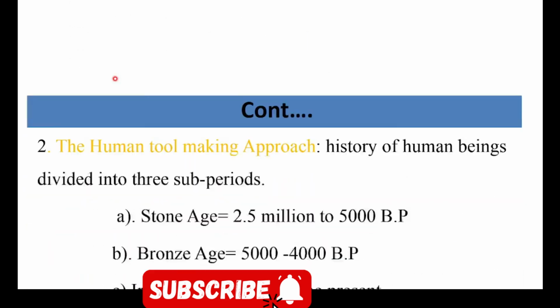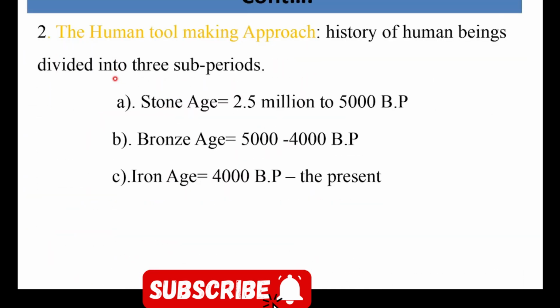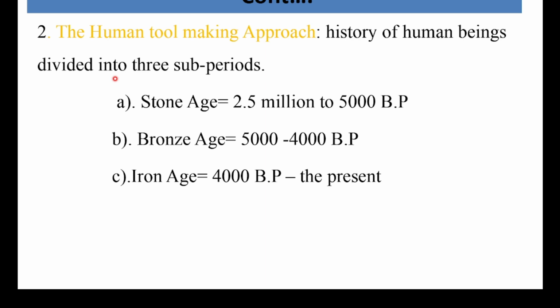The second approach is the human tool making approach. Kun immoo irratti hundaa meeshaa dhalli namaa hojjete gubbaa irratti hundaa. Meeshaa dhalli namaa hojjete fayyadame gubbaa irratti hundoofne immoo history of human beings again divided into 3 sub-periods. Again under the second approach, based on human tool making approach, history of human beings is divided into 3 important sub-periods. The first one is Stone Age. Stone Age now our standing point is around 2.5 million years to 5,000 before present.